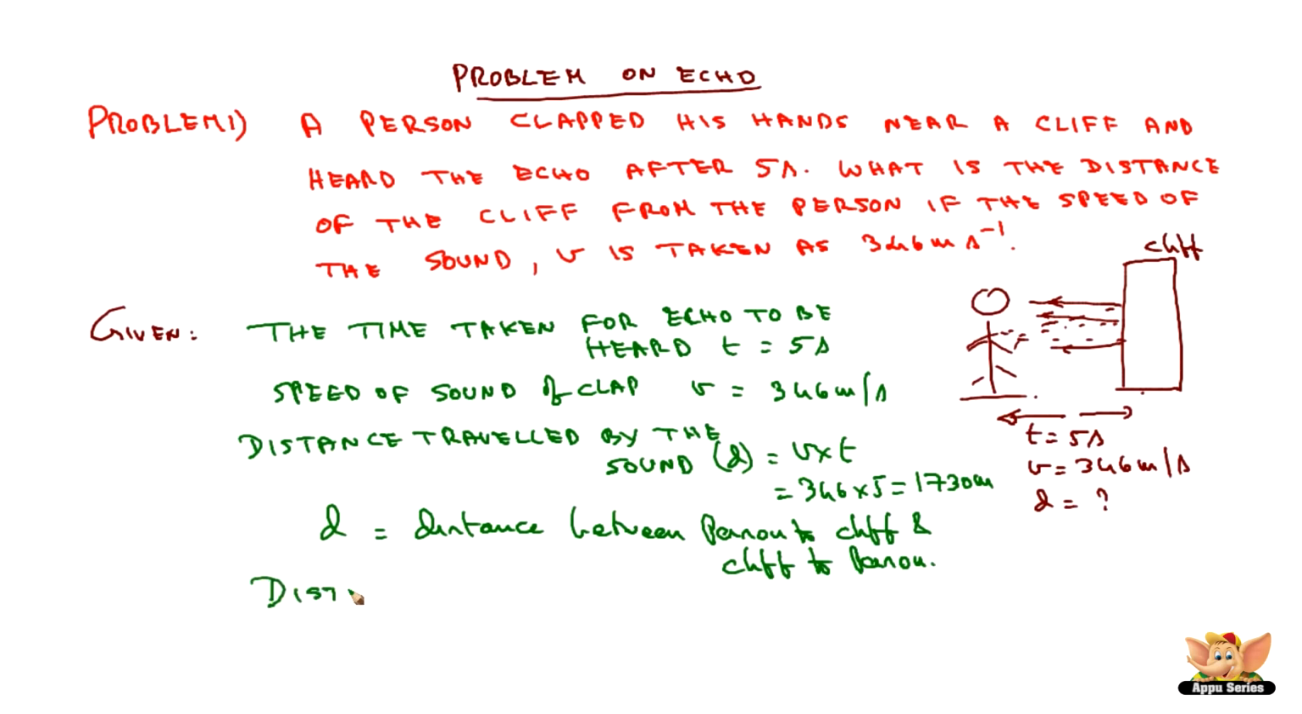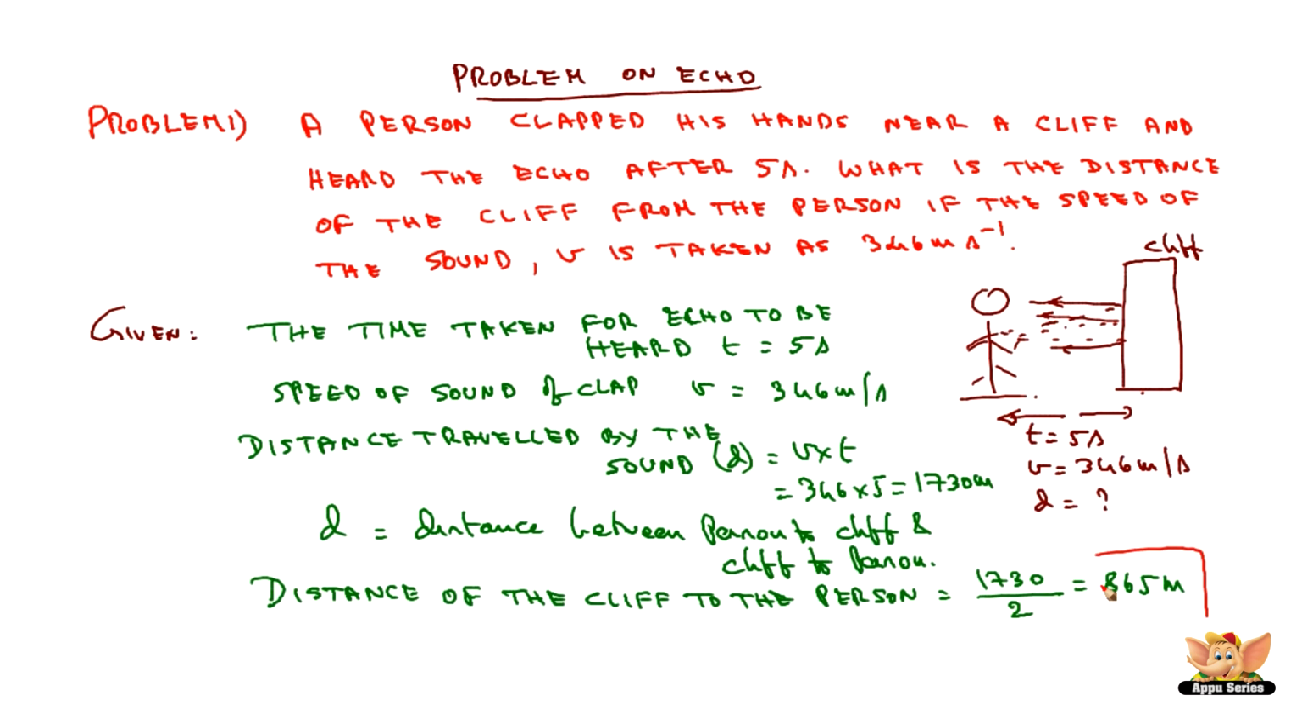Now if we want to find out the distance of the cliff to the person, it has to be half of this, which is 1730 divided by 2. So this gives rise to 865 meter. So this is the way we can find the distance between the source of the sound and the reflecting surface.